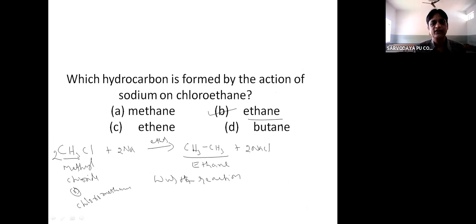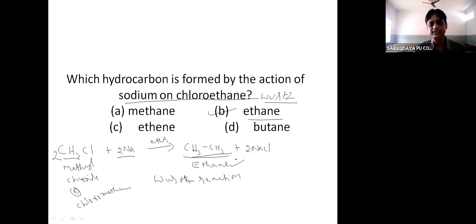Which hydrocarbon is formed by the action of sodium on chloromethane? This is an example of the Wurtz reaction. An alkyl halide reacts with sodium metal in the presence of dry ether to form an alkane having double the number of carbon atoms of the alkyl halide. It is called the Wurtz reaction. So chloromethane or methyl chloride, CH3Cl, with sodium metal. Here the alkane produced is ethane.